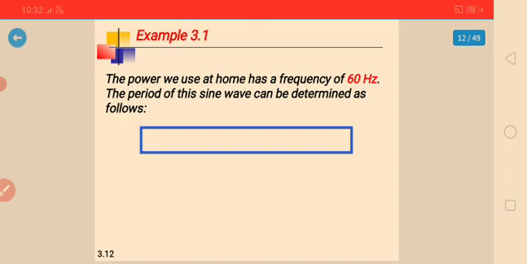The period of this sine wave can be determined as follows.